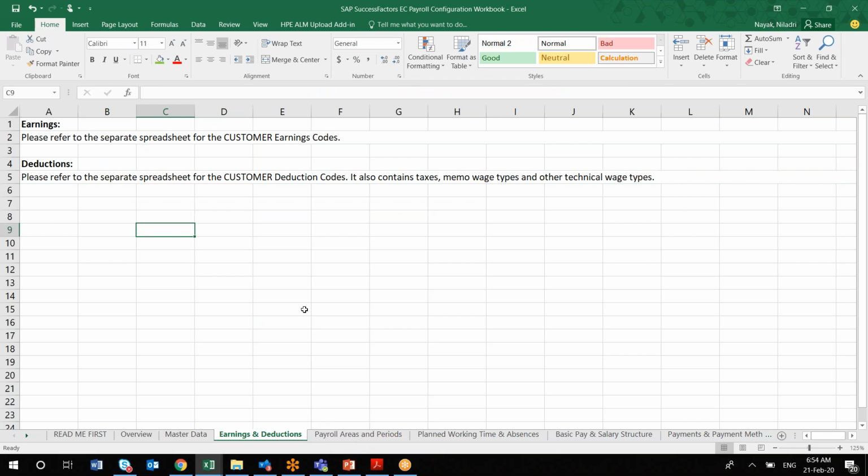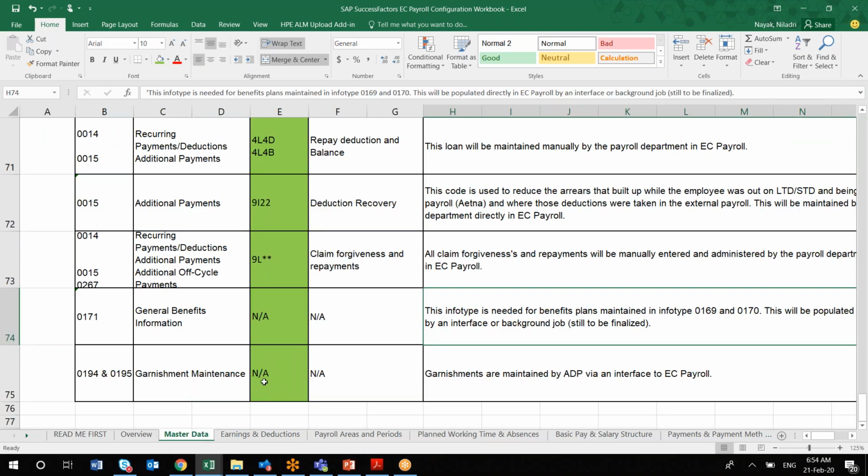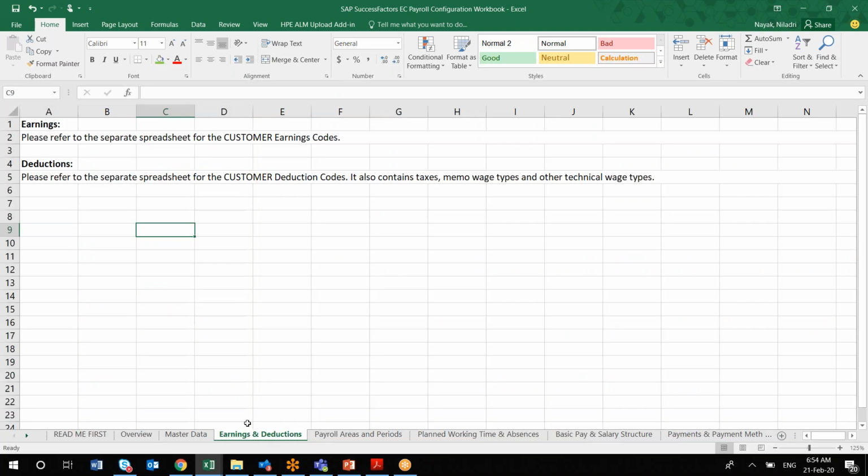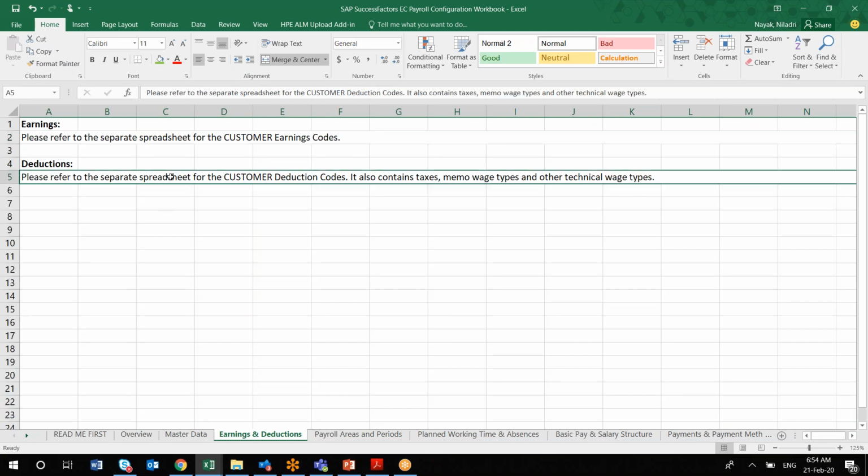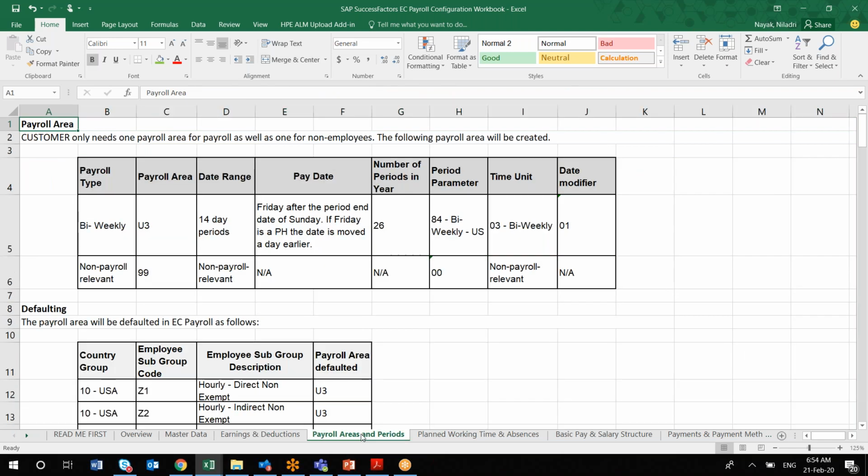You just have to segregate what are the earnings, because in the first sheet we have just taken everything, all the payroll-related. You have to segregate all those infotypes or wage types: what are my earning wage types and what are my deduction wage types. Just prepare two columns here, and mention those earnings and deductions by discussing with your client. Once it is done, the next sheet is all about your payroll area and payroll period.